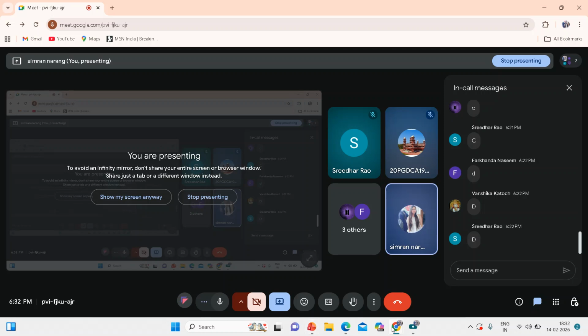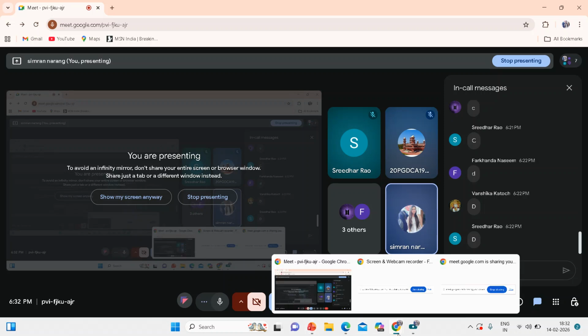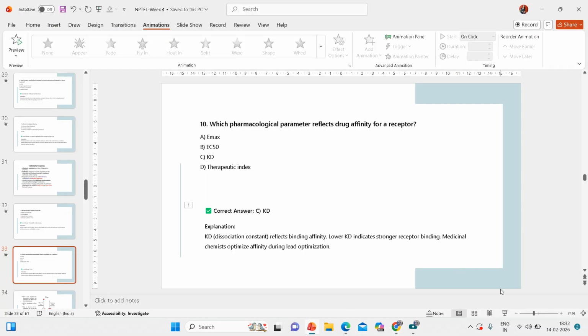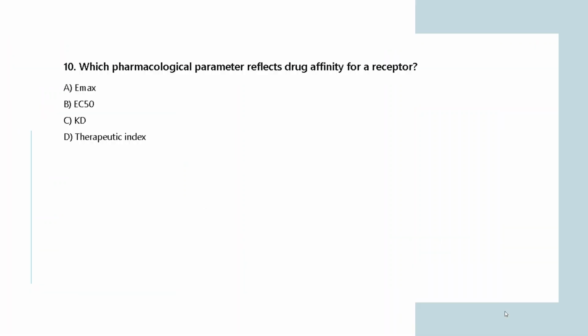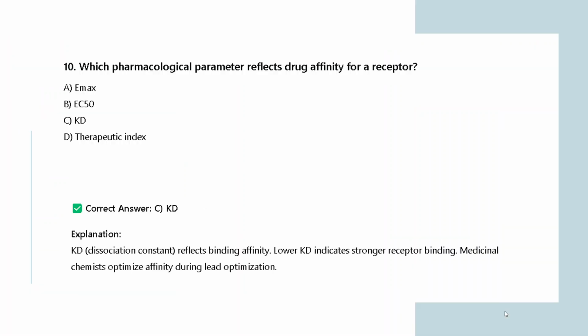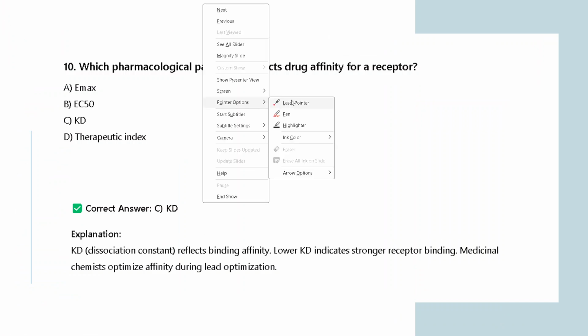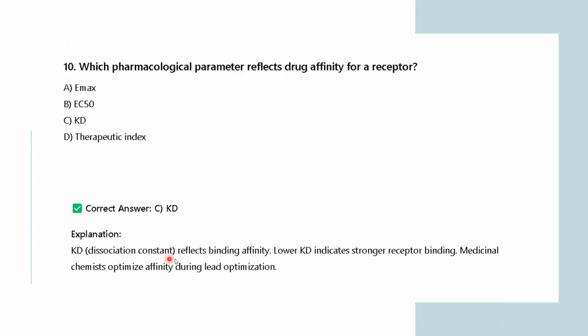D. Okay, so let's see. It is the KD actually. It is option number C. So the correct answer is KD. KD, what do you mean by KD? This is the dissociation constant. It reflects the binding affinity of drug and receptor. The lower the KD value, the stronger the receptor binding.